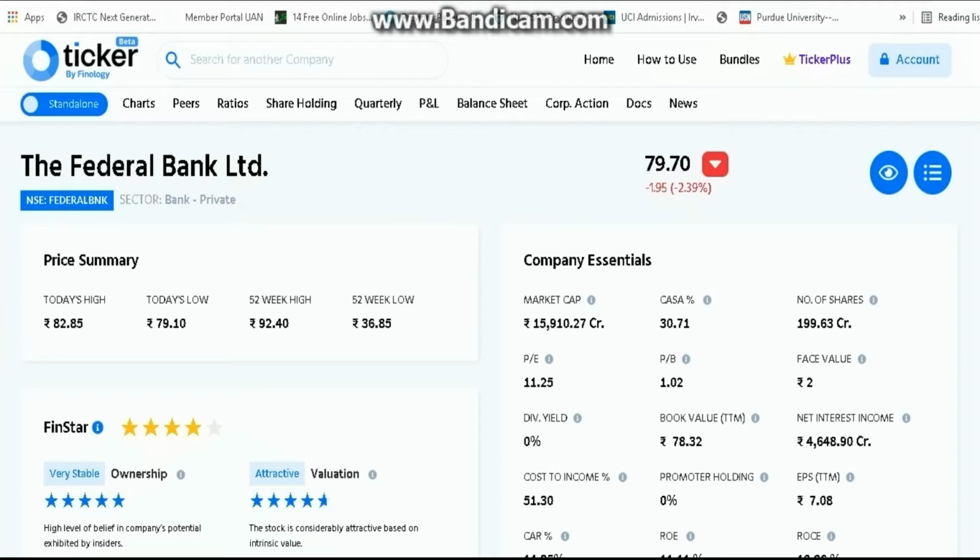Now, how do we calculate this, and how will it benefit us in value investing? As we just saw in the live examples of CASA percentage, that is current accounts and savings accounts percentage, every bank needs the highest amount of cash deposits in their bank, so they can lend more money to people.